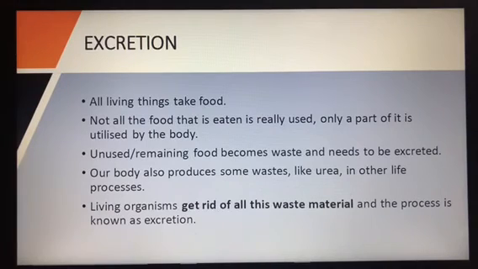Then whatever question answers are given in the exercise for you all: fill in the blanks, match the following. Then you have the list of living things and non-living things. Then all these question answers. After the chapter is over, you have to write the fill in the blanks, see the textbook and write them. You should try to answer all the questions orally as well. Any question given in this chapter, you must be able to write it. So please read the lesson, complete every day's questions and learn the questions and answers.